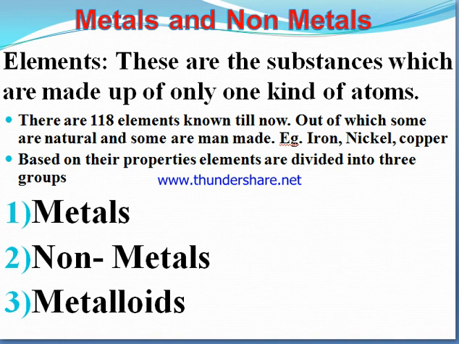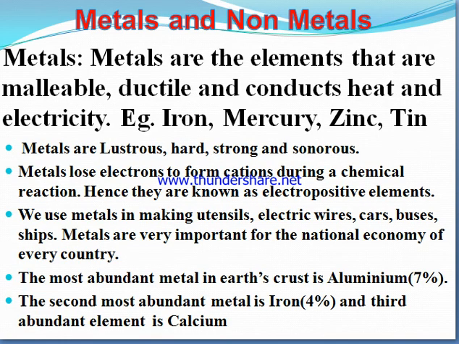First one is metals, second is non-metals, and third one is metalloids. So first we are coming to the metals. Metals are the elements that are malleable, ductile, and conduct heat and electricity. So again, metals are the type of elements that are malleable. So we should know about the malleable.